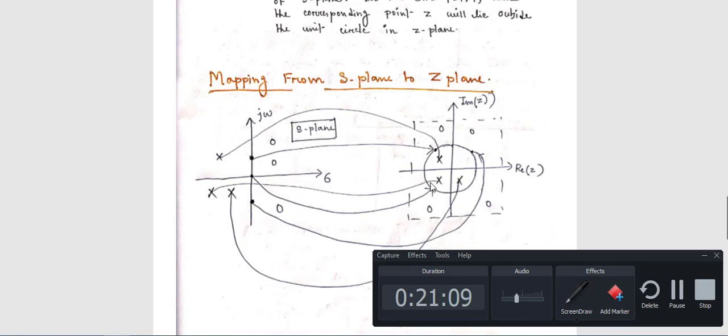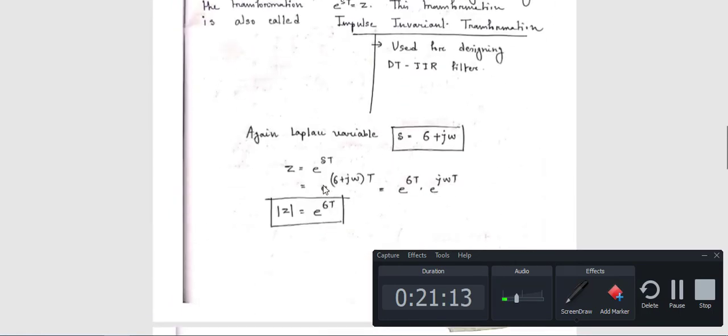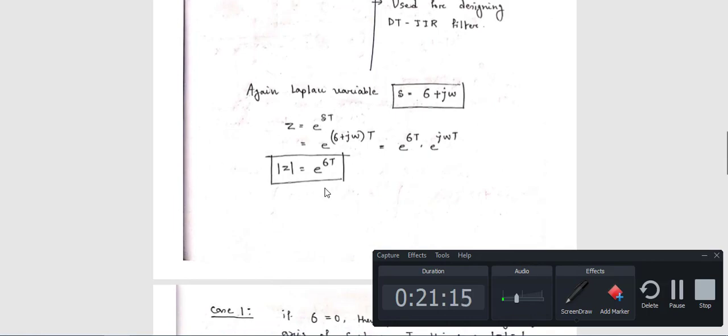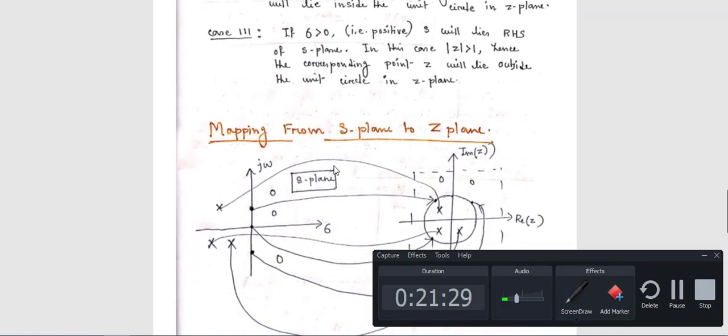Next, if sigma is greater than 0, then what happens? Sigma greater than 0 means increasing order. Suppose you have e square, assuming capital T is equal to 1. What is the value of e square? The value of e square is obviously greater than 1.